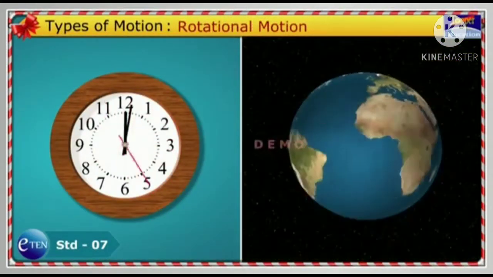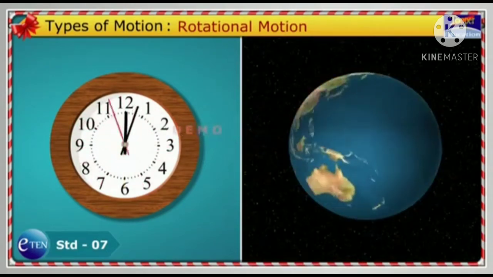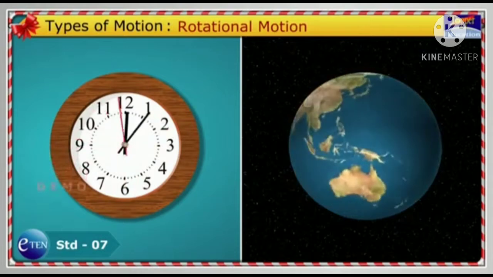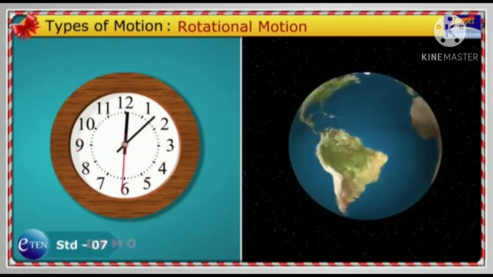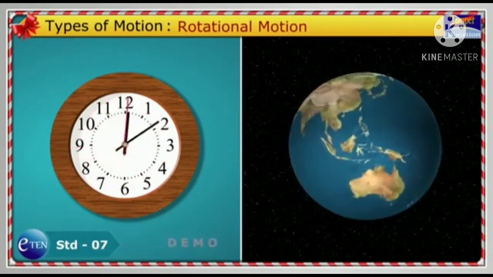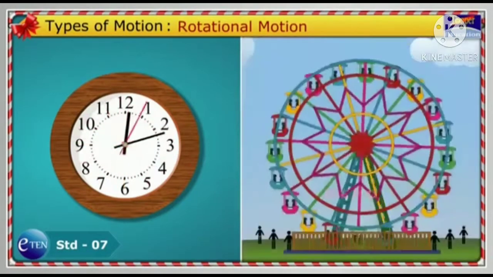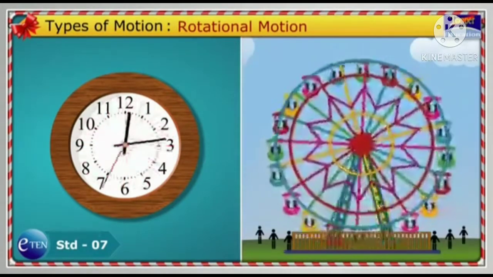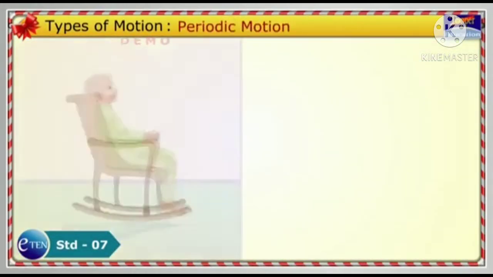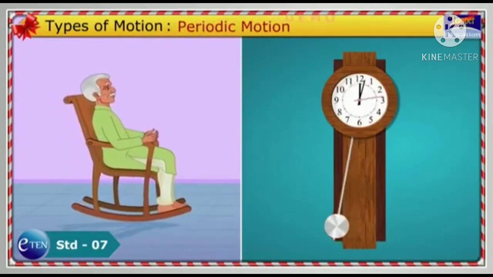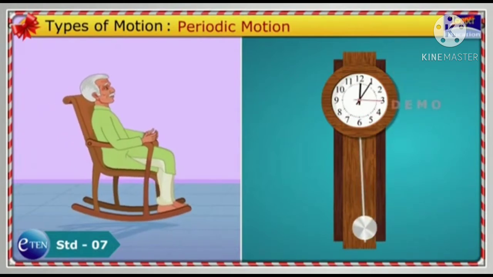Rotational motion is the movement of an object in a fixed circular path, and the movement is along the circumference of the path at a regular distance from the center, like the hands of a clock, movement of a merry-go-round. Periodic motion. A motion repeated in equal intervals of time, like a rocking chair or oscillation of a pendulum in a clock.